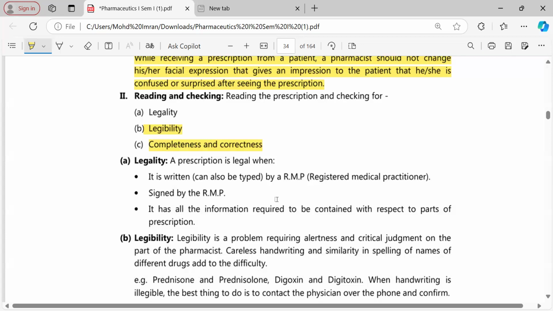Third, after gathering all the drugs, when you come to the billing, you bill it, and when you are giving it to the patient, again check the prescription and the drug, whether you are giving the same drug which is given in the prescription. So reading and checking at least 3 to 4 times is very, very important.